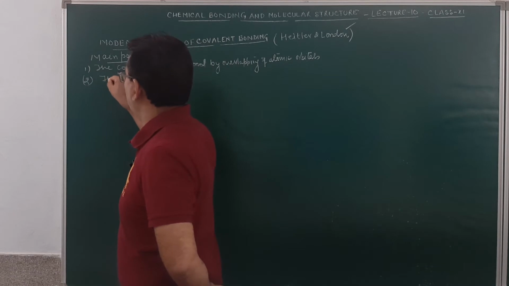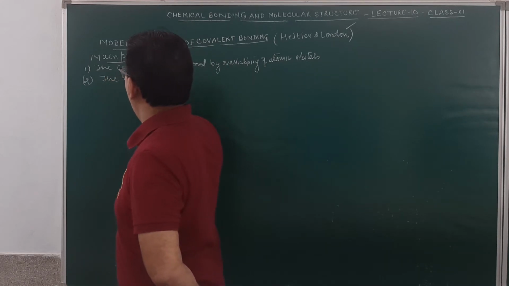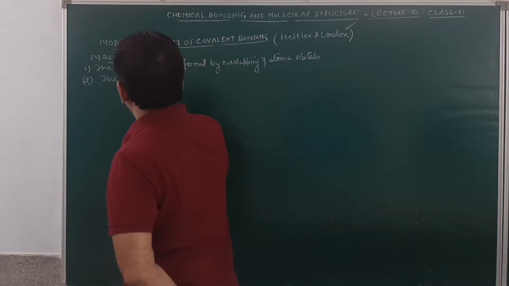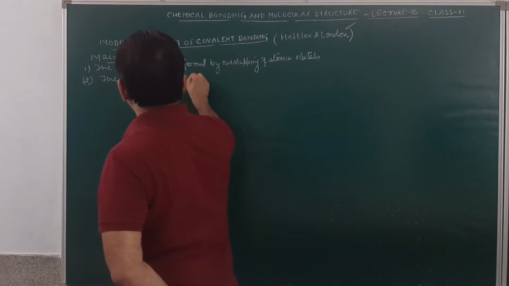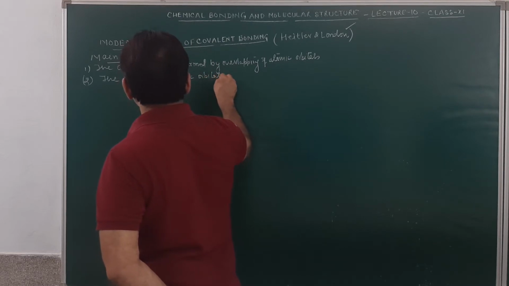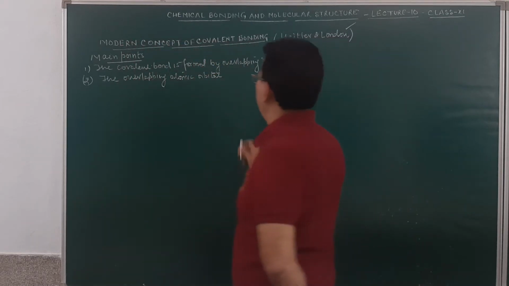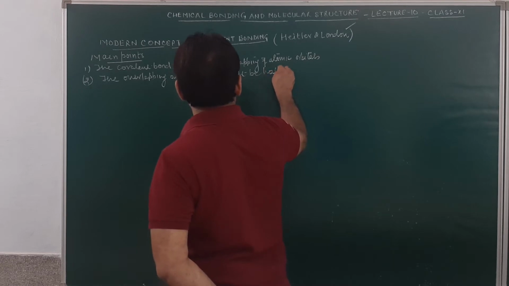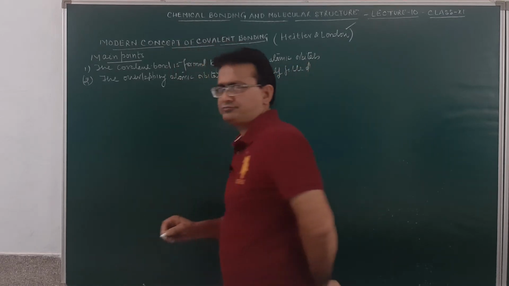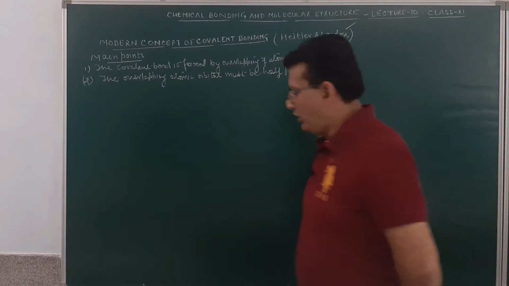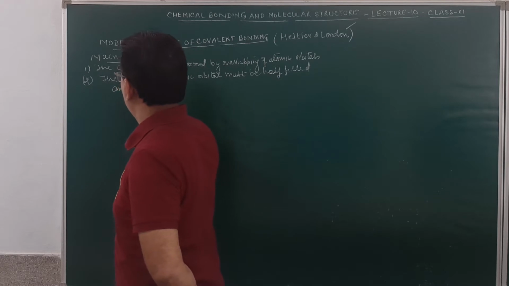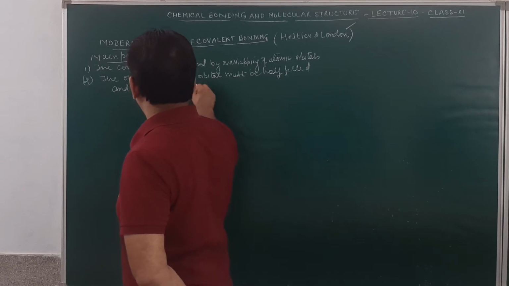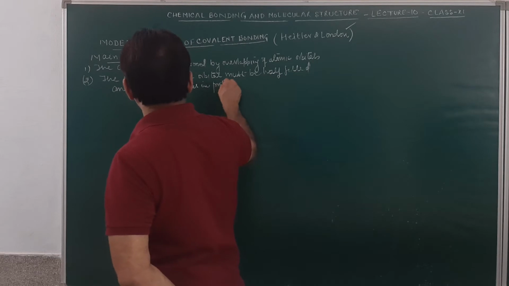The overlapping atomic orbitals must be half filled and orient themselves in proper directions.